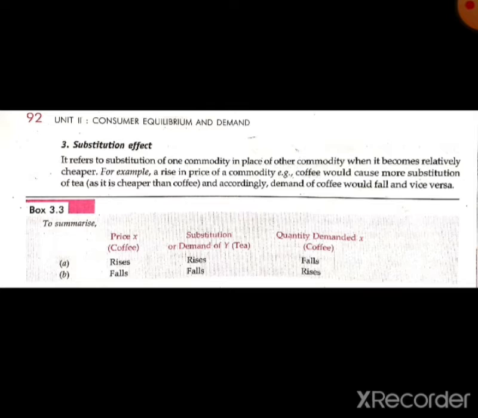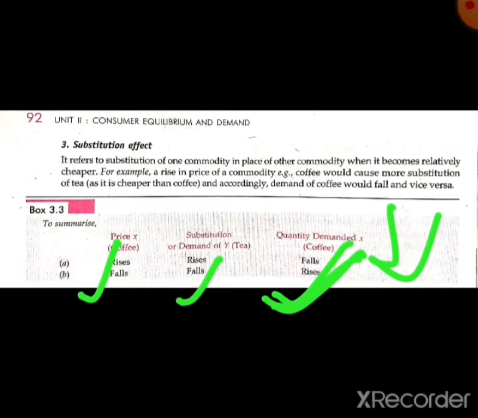That means it falls only because the price of the coffee increased, so we substitute it with tea. When the price of the coffee falls, the demand for tea will fall, and the quantity demanded of coffee will rise. So it is called the substitution effect.